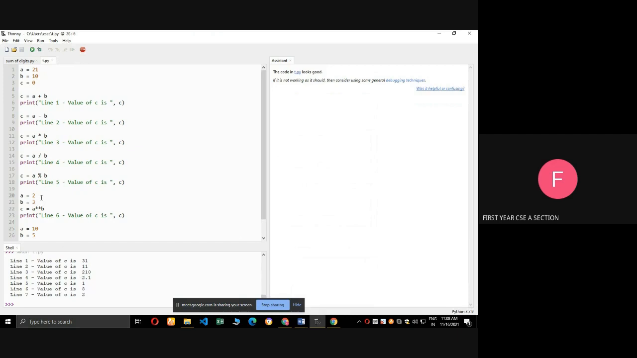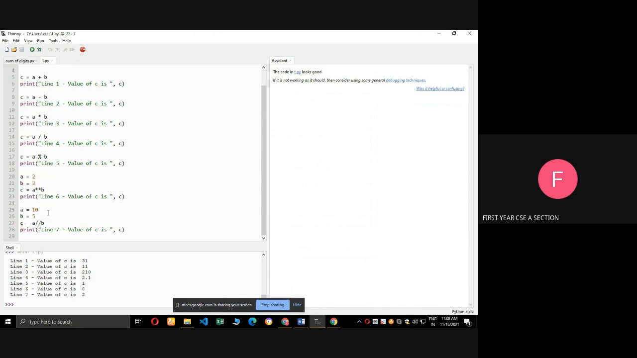Next one, a equal to 2, b equal to 3, c equal to a star star b. That means a to the power b. What is a? 2. 2 power 3 means 8. See the output 8. Next one, a equal to 10, b equal to 5, c equal to a double slash b. That is the floor division operation. So the answer is 2. Here we will check another output also.